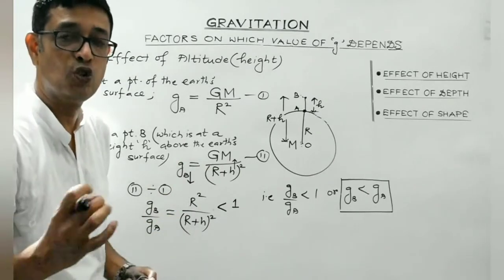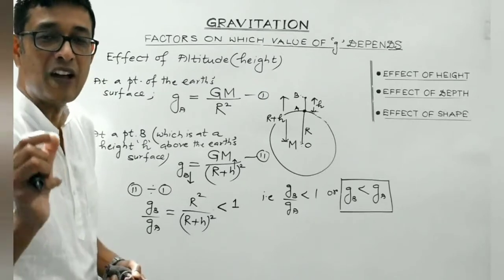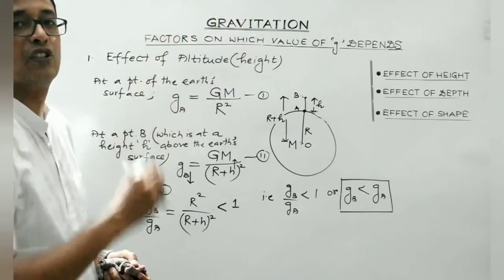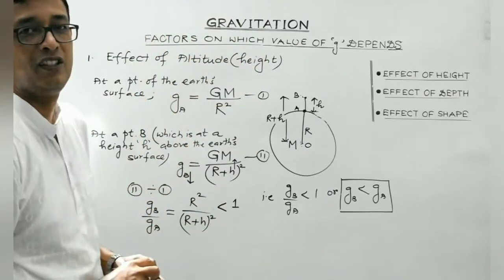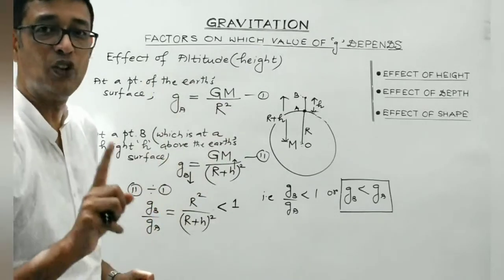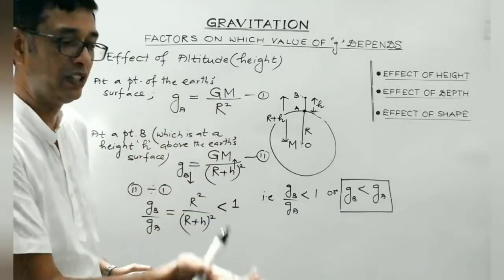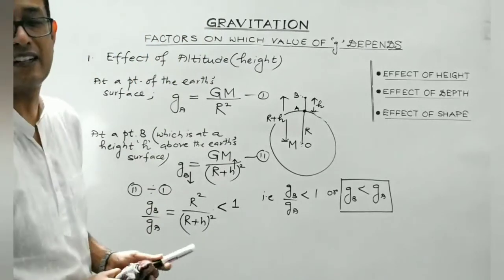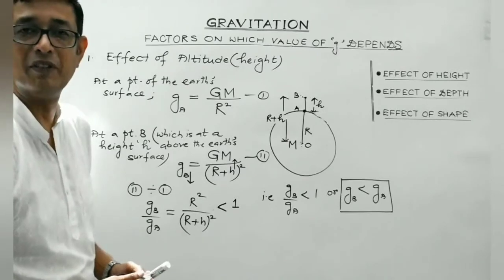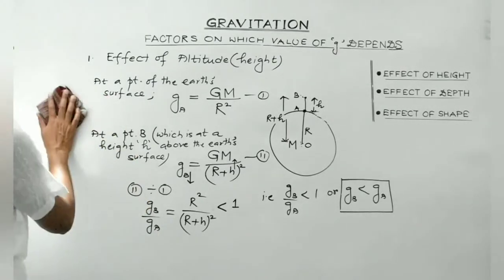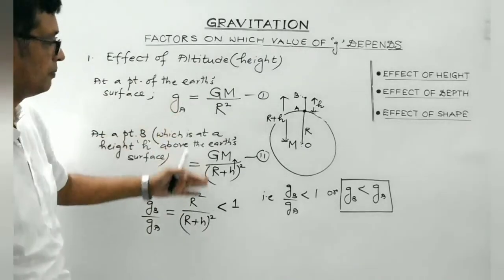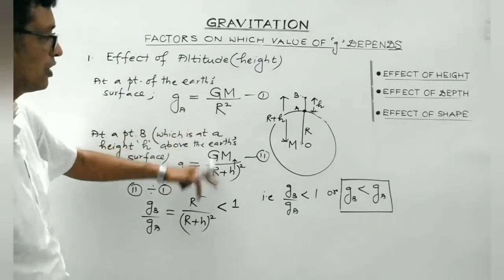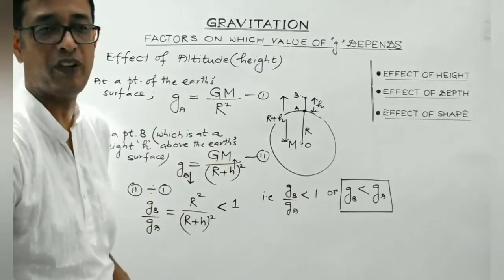So what's the ultimate conclusion then? The value of acceleration due to gravity decreases with the increase in the height or altitude. At a point on the Earth's surface, the value of acceleration due to gravity will be maximum, and with the increase in the altitude, it will keep on decreasing. So this was the first factor on which the value of acceleration due to gravity depends, right? I hope you have understood this concept. Make use of this expression, GM by r square, and you can easily verify this fact mathematically.